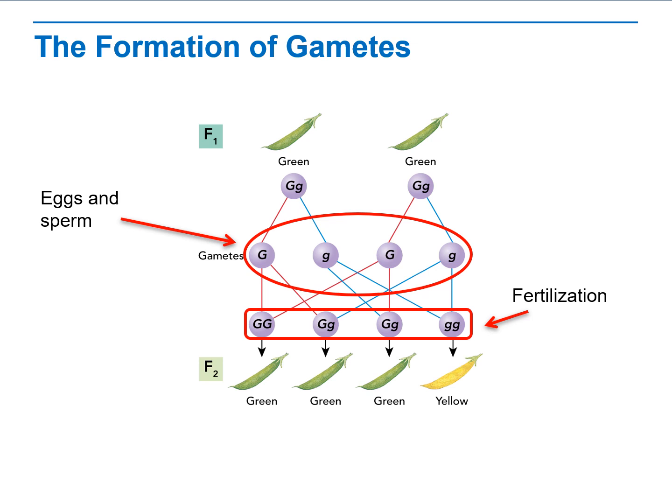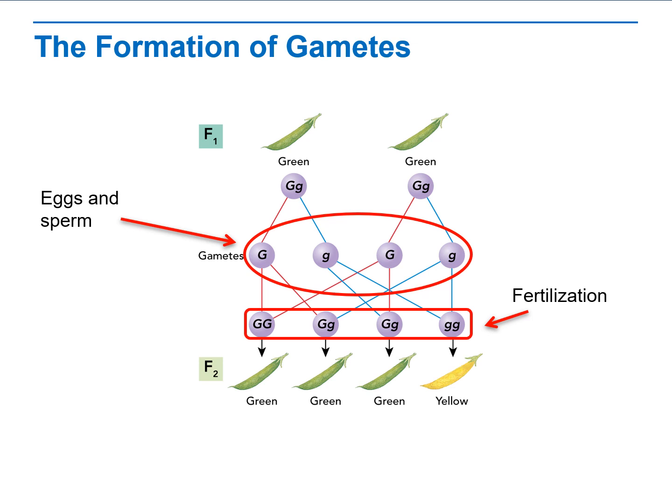Understand the results of the F2 generation. Look at the inheritance pattern. Okay, so each plant in the F1 had both alleles because they were hybrid. Remember, in the P generation, you had one purebred green plant and one purebred yellow plant. So the green plant only contributed green alleles, the yellow only contributed yellow alleles. So in the F1 generation, you have hybrids. Each plant has one dominant and one recessive allele, one green and one yellow.